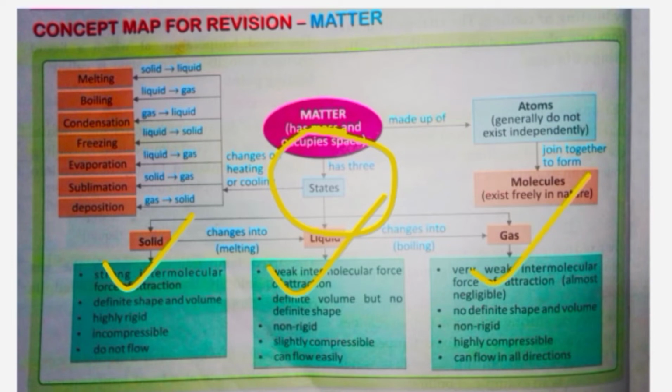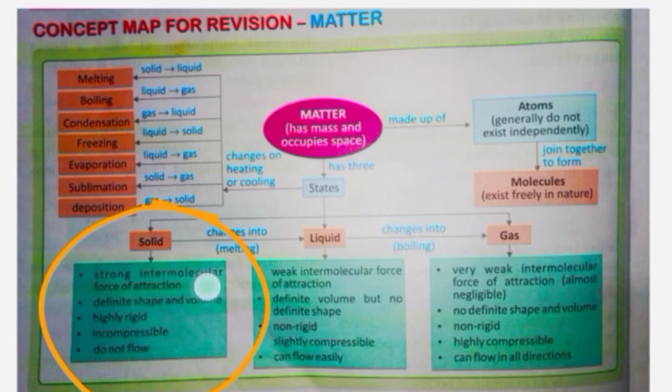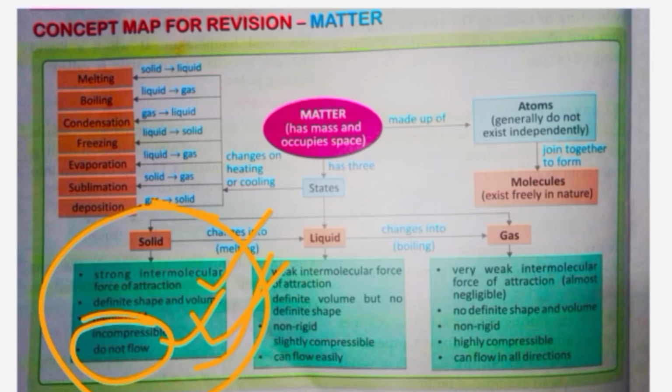Okay, so we discussed the physical properties of all the states of matter as well, right? If we talk about solids, they have strong intermolecular force of attraction, definite shape and volume, highly rigid, incompressible, that is they cannot be compressed, and do not flow, because they are not fluids.